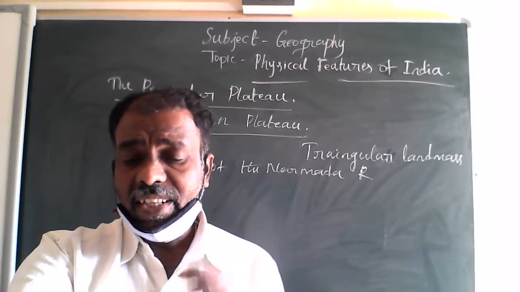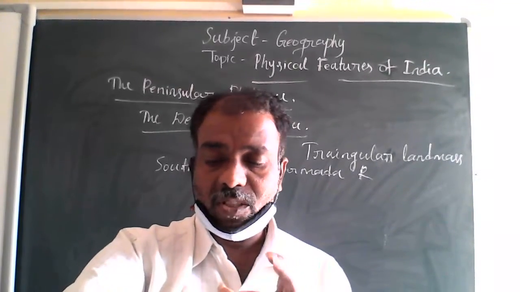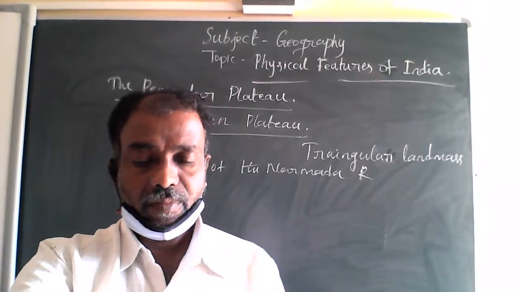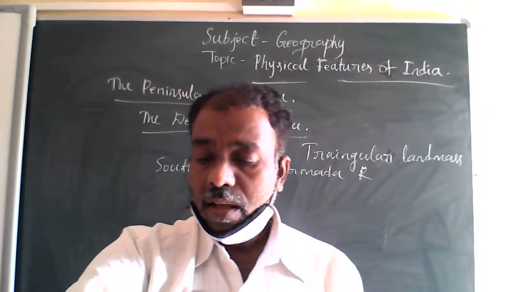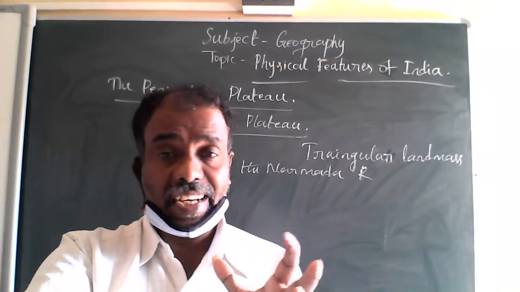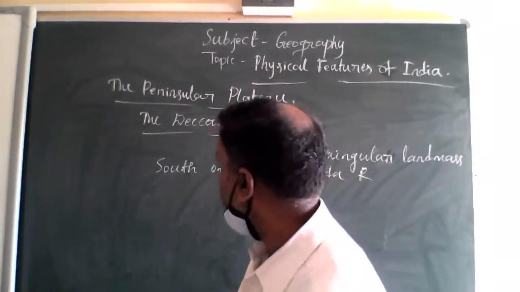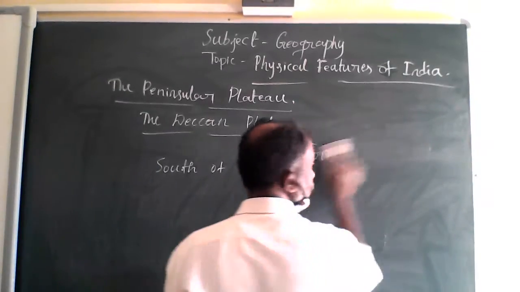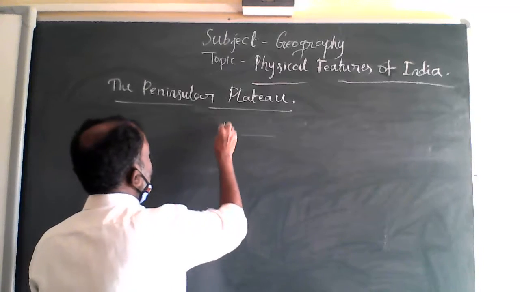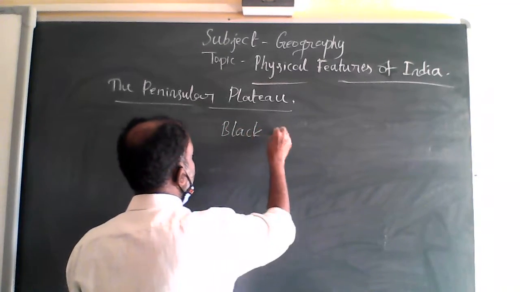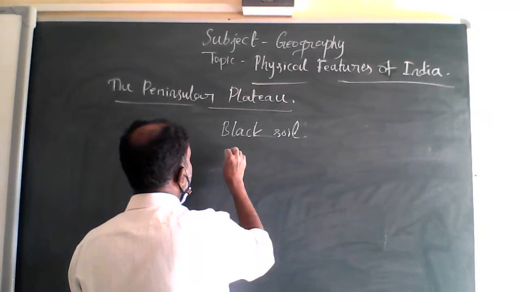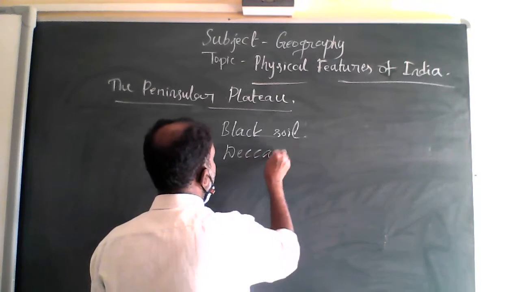One of the distinct features of this peninsular plateau is the black soil. Most of the peninsular plateau has black soil and is well known as the Deccan Plateau.